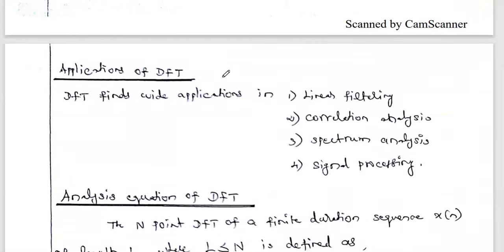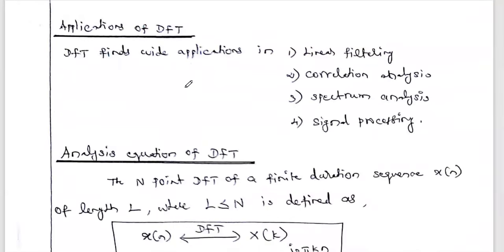Next, applications. This is also an important 2-mark question. Where do we use this DFT? This mathematical tool is widely used, first, in the linear filtering operation. In digital signal processing, the filtering process is very important. We have to filter out the noise, the unwanted signal. So in linear filtering we must use the DFT process.